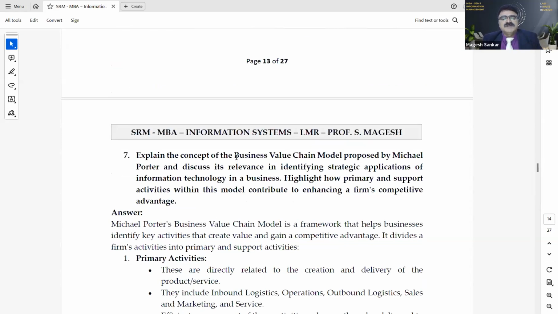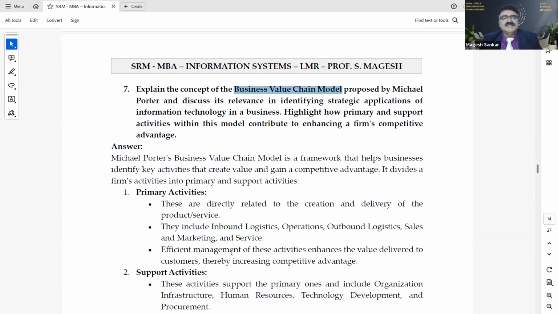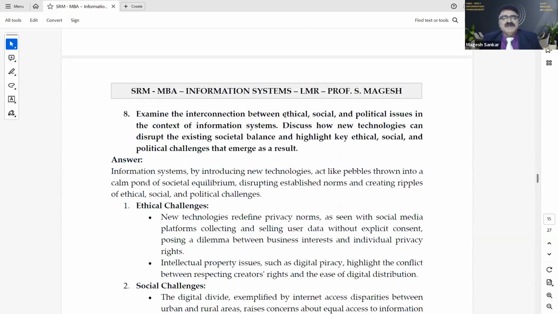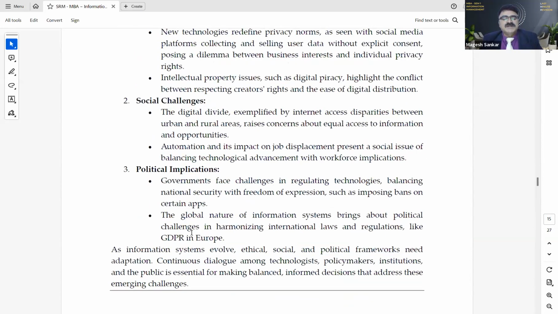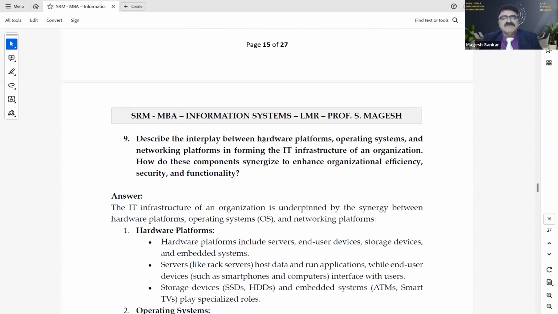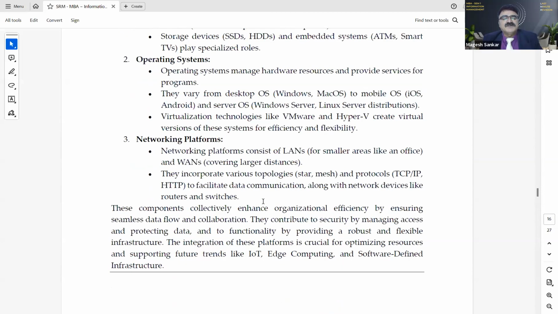Explain the concepts of the business value chain model: primary activities and support activities. Very simple. In the business value chain, you have only 2. Primary activities, support activities. Examine the interconnection between ethical, social, and political issues: ethical challenges, social challenges, political implications. This GDPR in Europe, we have already discussed several times. And describe the interplay between hardware, operating system, and networking platforms. You have to write about hardware platforms, operating system, and network platforms. That's it. Very simple.